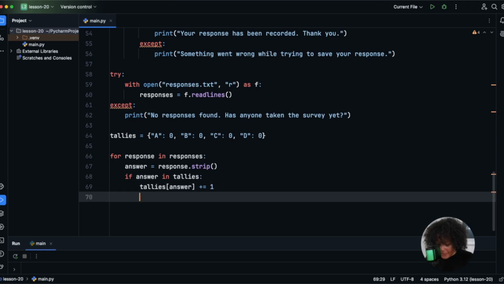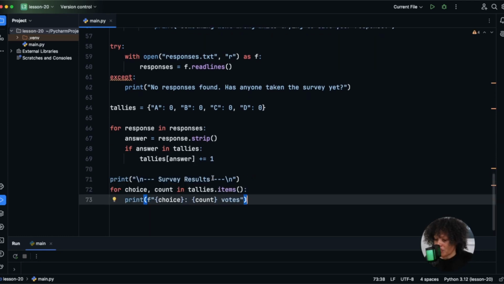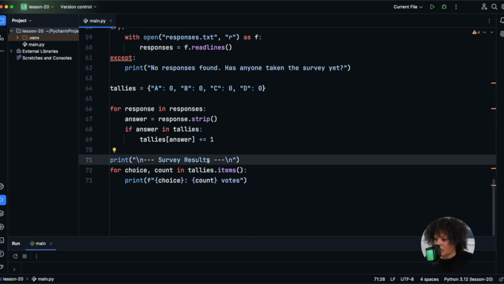And then last but not least, we are going to print the survey results. We're going to add a heading to make sure the results section is clear. And then we are going to grab the items from the tallies dictionary. So we're going to loop through each key-value pair in the dictionary. Choice is going to be something like A, and count is going to be how many times it was chosen. And so we will print the number of votes for each option using an f-string.